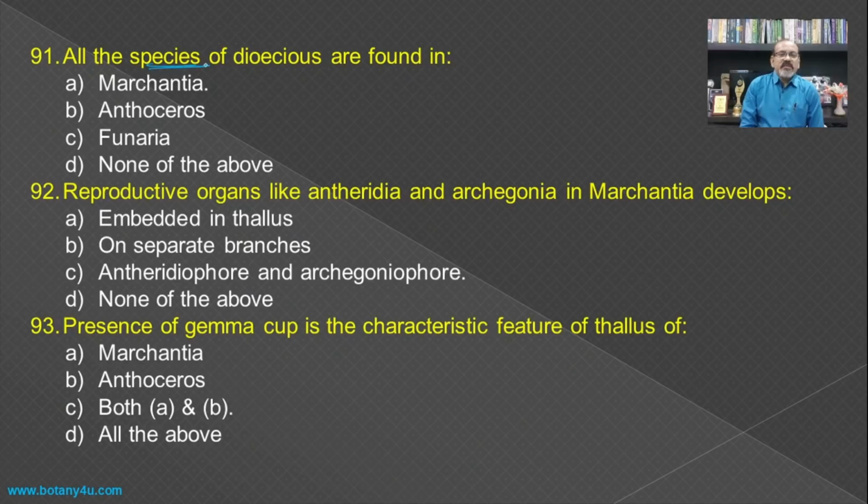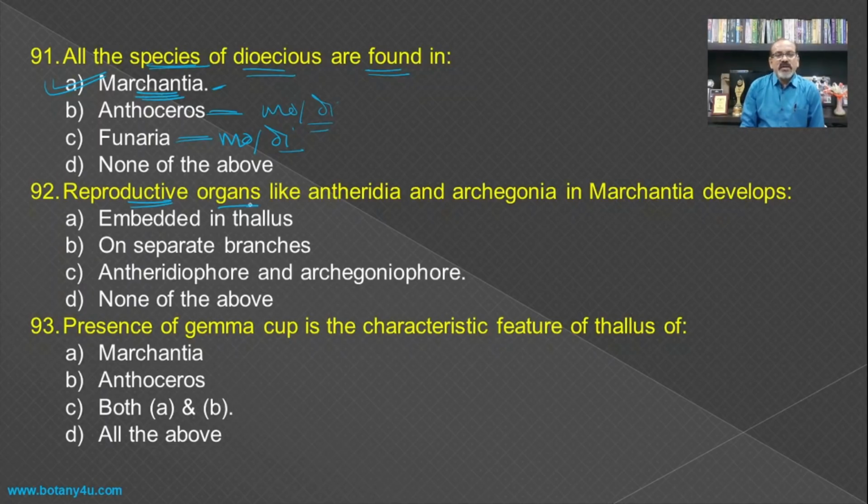Then all the species are dioecious, and which are found in... if you see the species of Anthoceros or the species of Funaria, they are monoecious and dioecious both. So only the dioecious species are found in the Marchantia, that is the male reproductive organ develops on one thallus, that is the male thallus, and the female reproductive organ develops on another thallus, that is the female thallus. So this is a characteristic feature of the Marchantia.